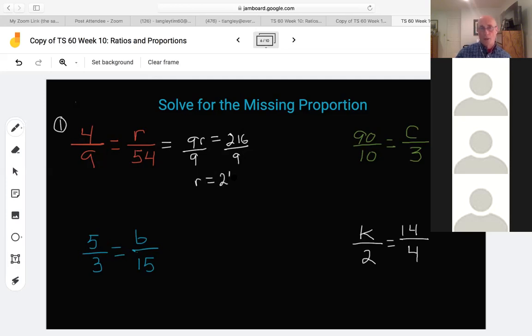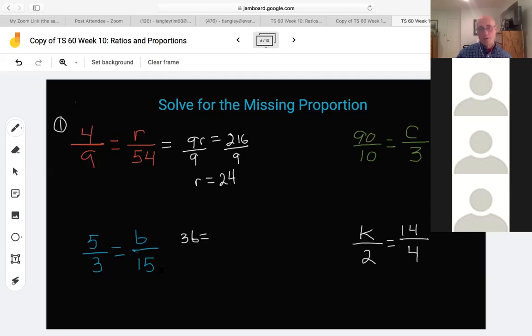I hope you're starting to get this, okay? What I'm going to do now is for a couple of them, I'm just going to set it up, not even finish the problem. I've got 5 over 3 equals b over 15, okay? So I'm going to go 3b equals 15 times 5.